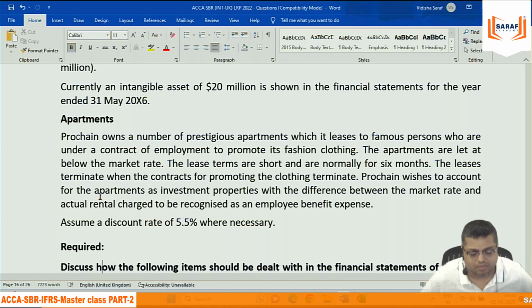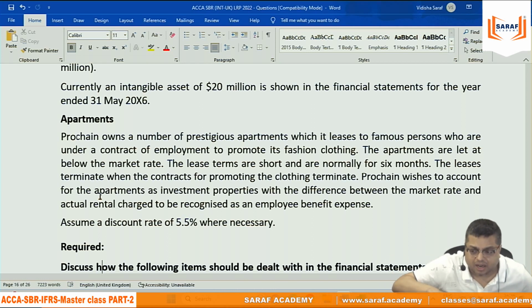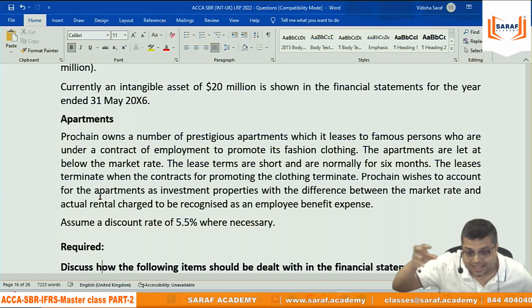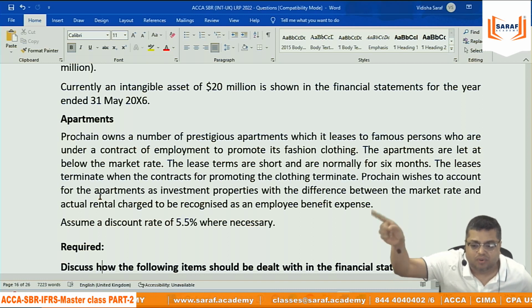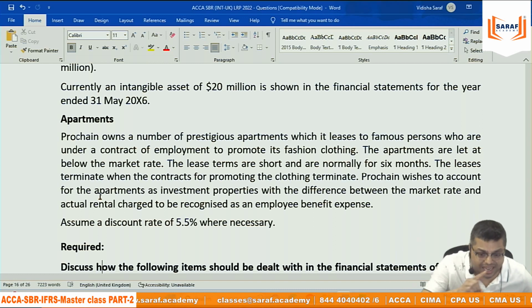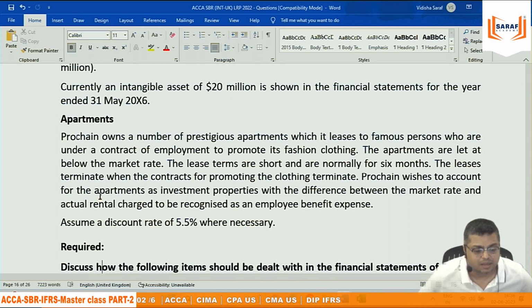You can't record investment properties. Because in the investment properties, IAS 40 specifically says, if the property is given to a subsidiary, to a branch, on rental, or to staff who are working, that is your business use. And if it is a business use, it cannot fall in the investment property. It is an IAS 16 property only, with the difference between the market rate and the actual rental charged to be recognized as employee benefit expense.